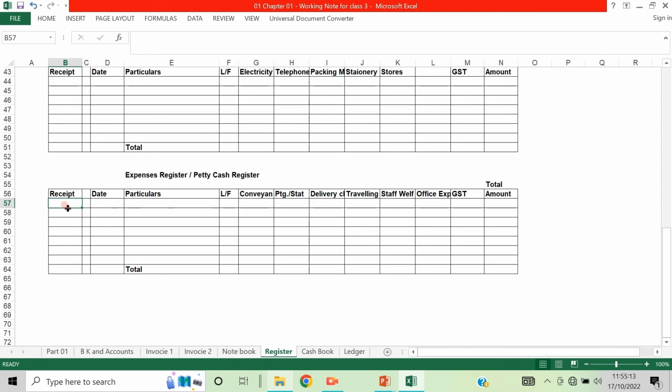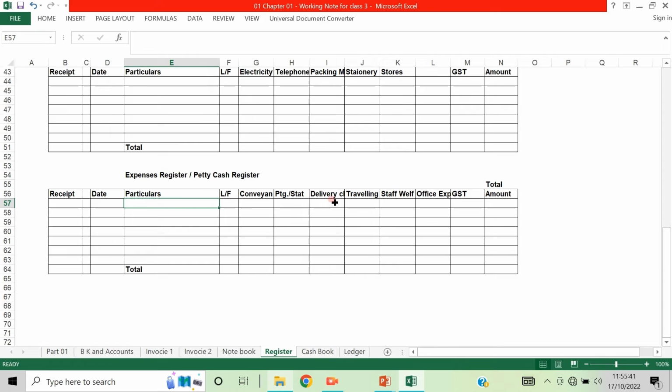Here, in the receipt, suppose some amount is given from the main cash book for spending as petty cash. If 5,000 rupees is given, the 5,000 is taken here, or it is the opening balance. The opening balance is taken at the beginning of the month, and whatever is given is added in the total receipt. Date wise, when that expenditure is made, the details of the expenditure are written here, and the types of expenditure are taken in the particular columns.